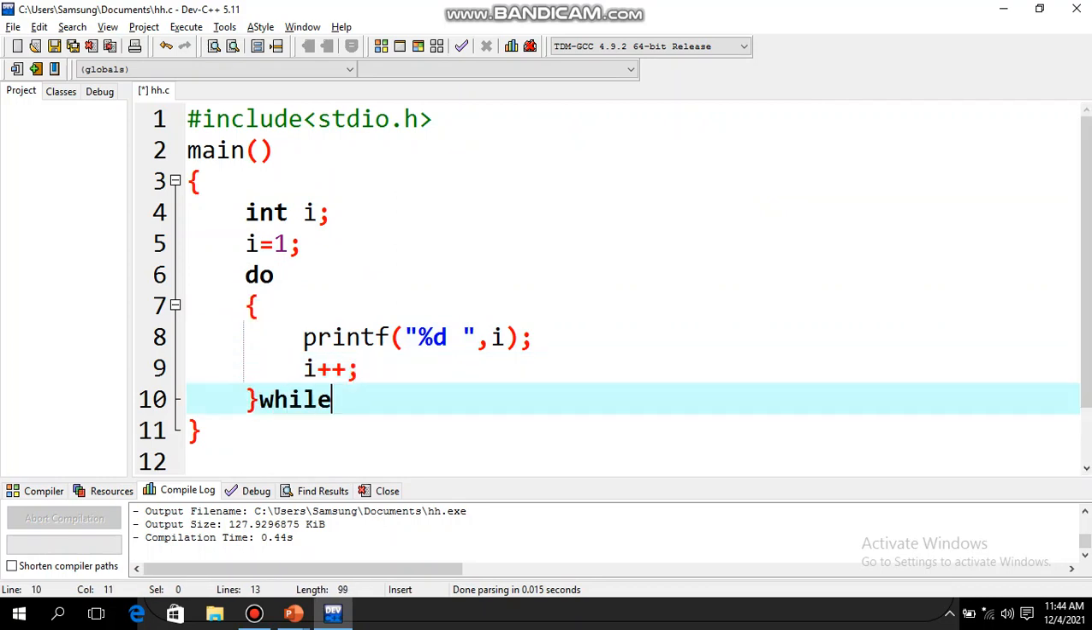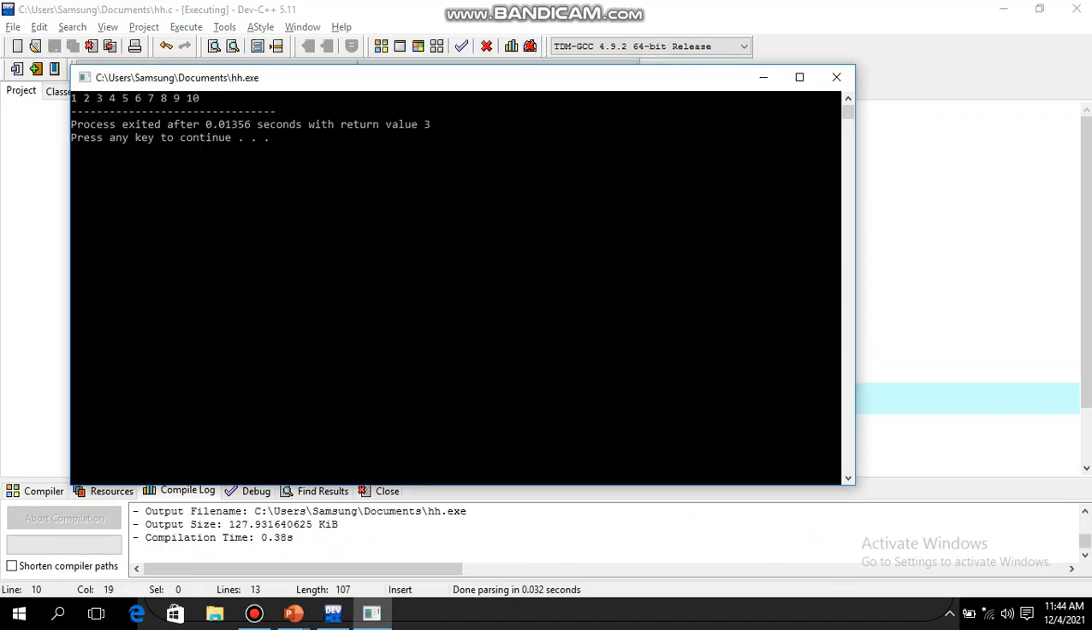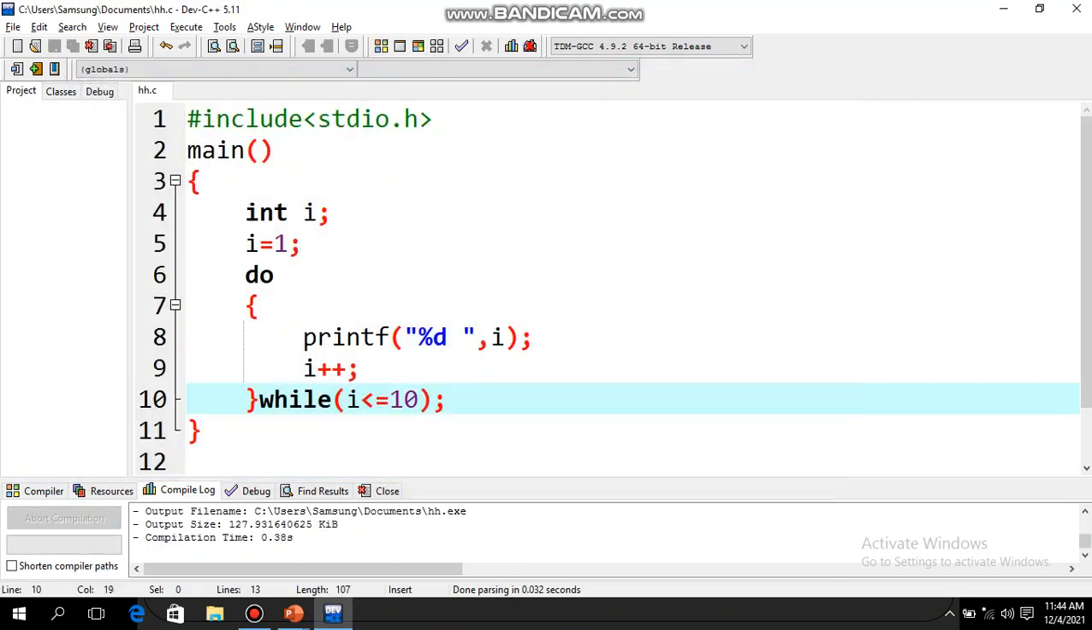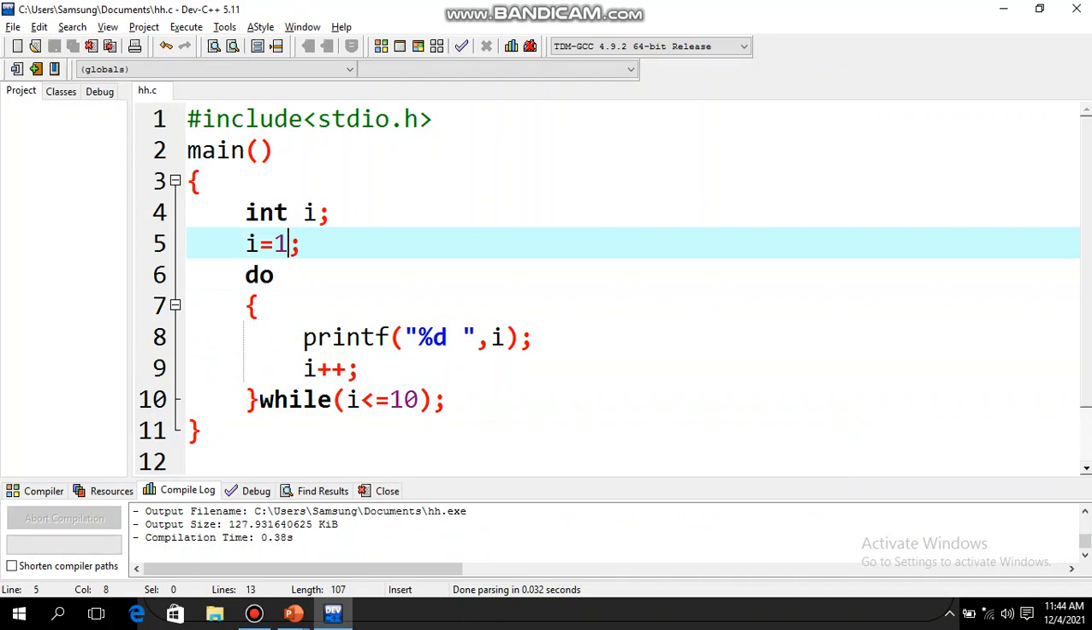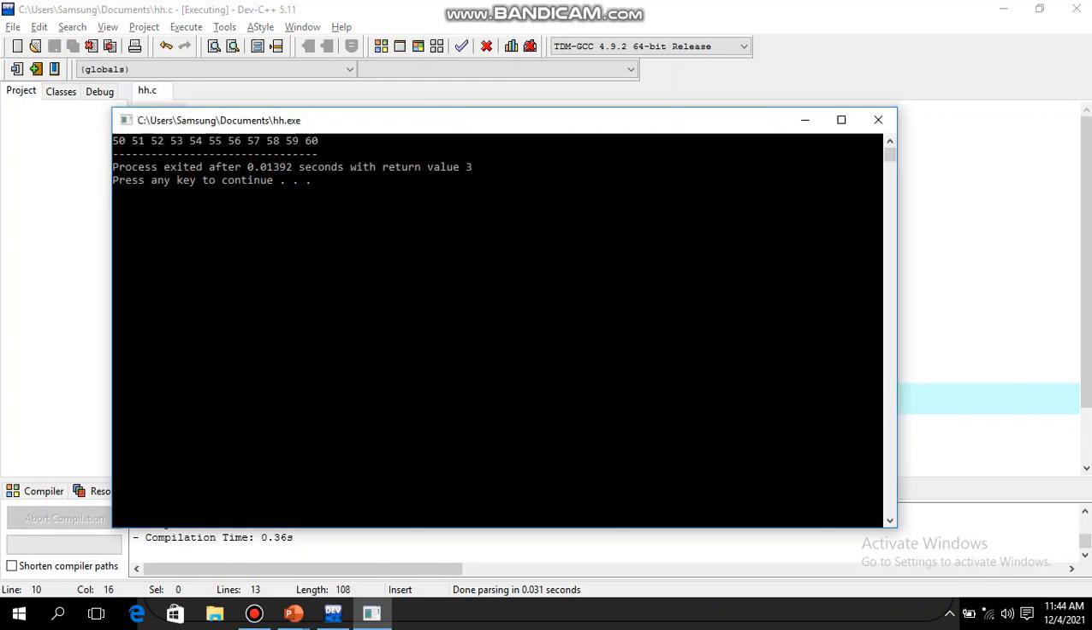Here I will write down the condition while I is less than equal to 10. This one I have already explained in while loop. So let's save it and run it. So the numbers are getting displayed from 1 to 10. Similarly, if we want to display the numbers from 50 to 60, what we will do? I will be equal to 50 and here this one will be less than equal to 60. Save it, run it. So now 50 to 60 numbers are displayed.